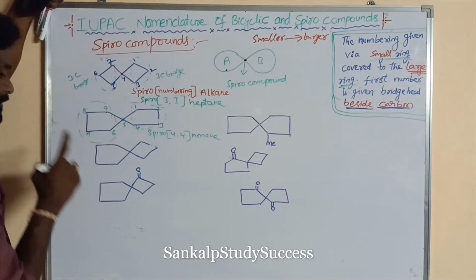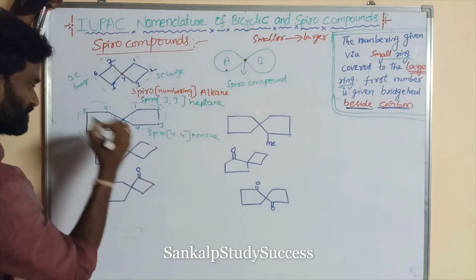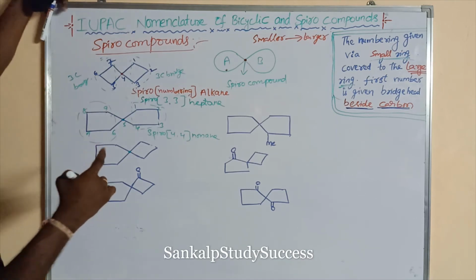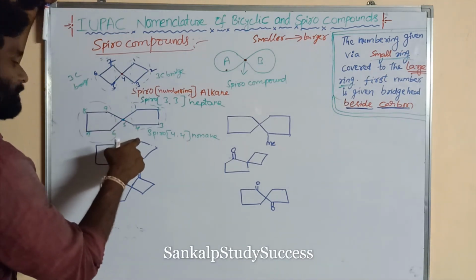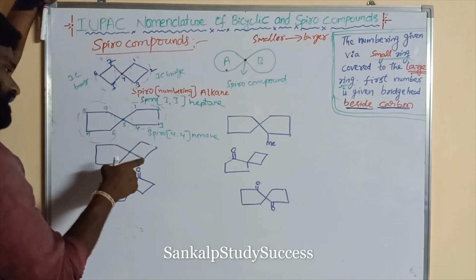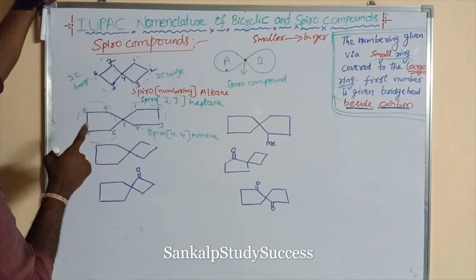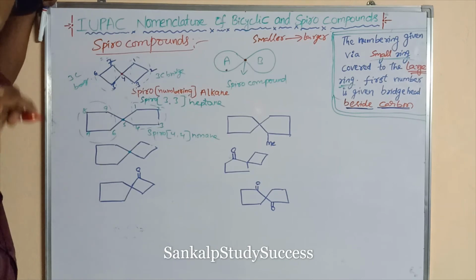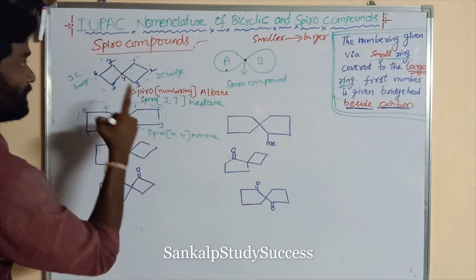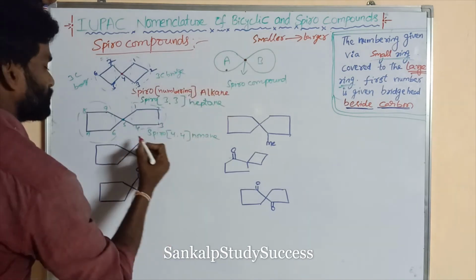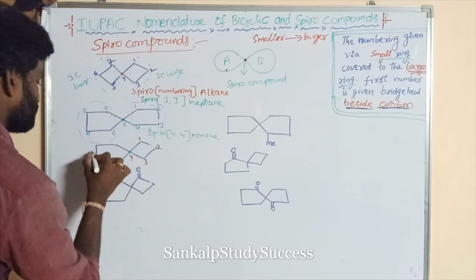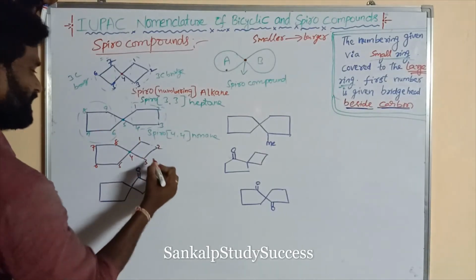So this is very, very important, right? So this is the bridgehead. Now the numbering is given for the bridged carbon, the carbon adjacent to the bridgehead. So this is also an adjacent carbon, these are also adjacent carbons. So first priority is given to the carbon adjacent to the bridgehead, and that must be in the smaller ring. So this is the smaller ring. So the numbering is given from smaller to larger. So this is 1, 2, 3, 4, 5, 6, 7, 8. So what is its name? Spiro.